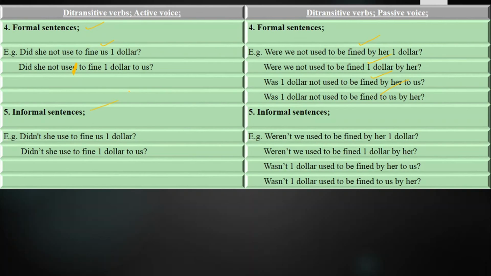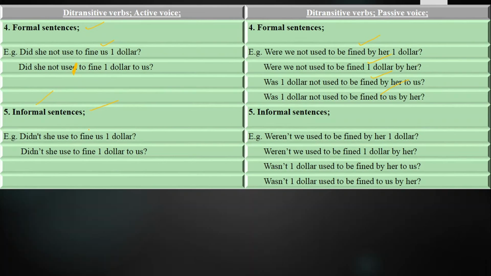Informal sentences, those sentences in which we ask question, deny the statement, and we ask them in an informal way are called informal sentences. We ask them in a friendly atmosphere. We ask them with our juniors, youngers, and with whom you are free, with them you will be using the informal sentences, and their complete name is interrogative, negative, informal sentences.